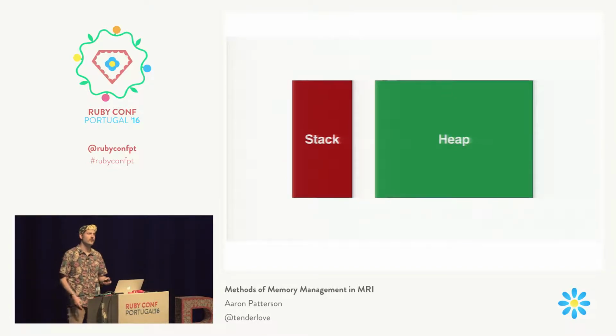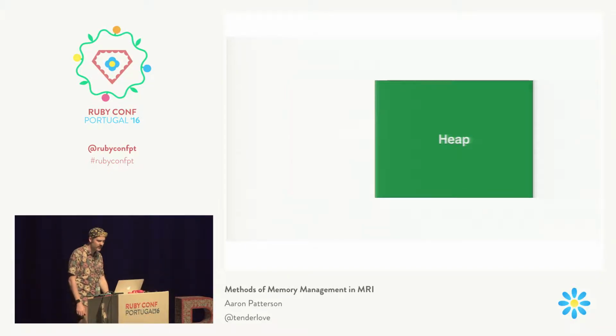We don't really do that in Ruby. The virtual machine does this, of course, but it's not really exposed to you as a Ruby programmer. All the objects that you're creating in your Ruby program are heap allocated, so we're going to focus on the heap today. Heap is just unmanaged memory. It's a place where you can allocate some data and it just sits there. It sits there in memory and you can do stuff with it.